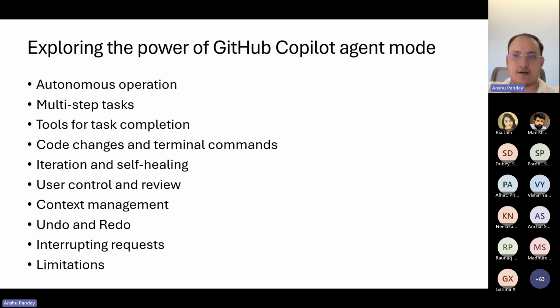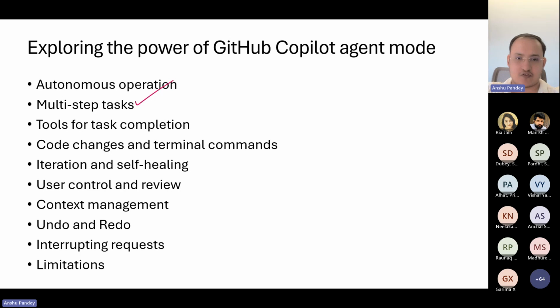Second, it can for sure do multi-step tasking, which is where it can perform multi-step coding. For example, task one could be creating an application from scratch. It can also refactor the same code which it has created across multiple files, maybe fetch the function, map the function as well, write tests, and execute tests for that.